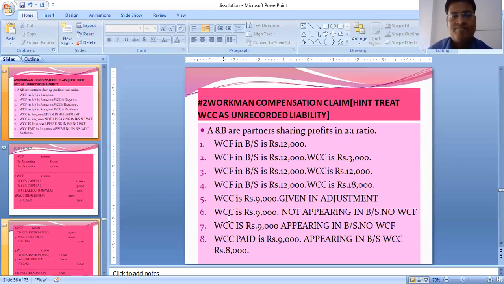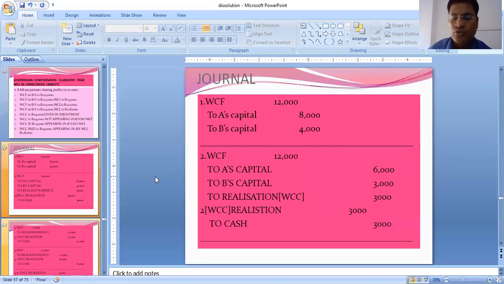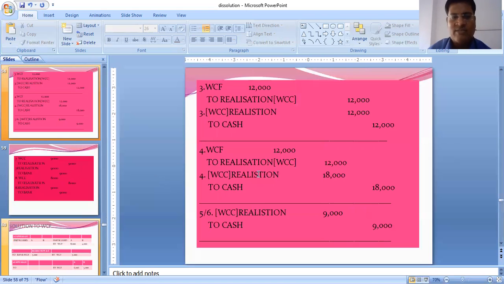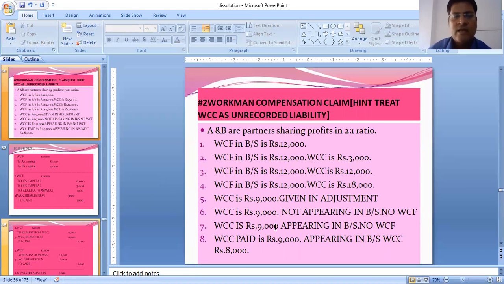Okay. Next, WCC 9,000 not appearing in the balance sheet. No WCF. It's the same treatment. WCC is also not appearing in the balance sheet, means same treatment as 5. Again, not appearing in the balance sheet, so we have to make the payment. So we will write to bank. Again, for number 6 also same as number 5. See, number 6 and 5 same. Realization to cash 9,000.